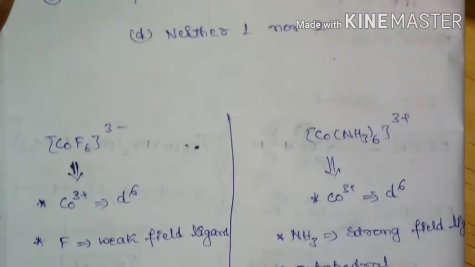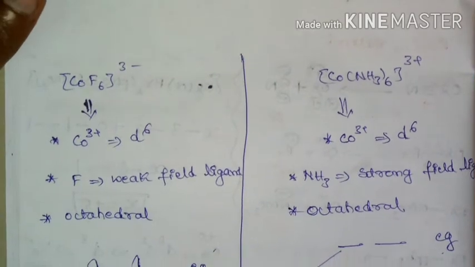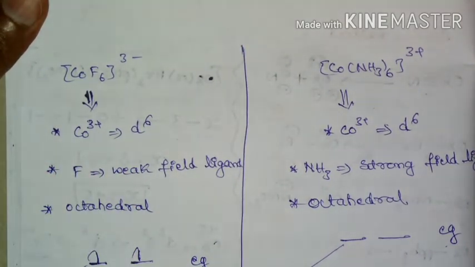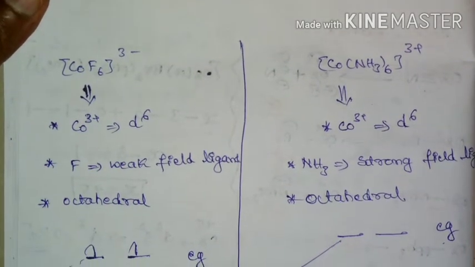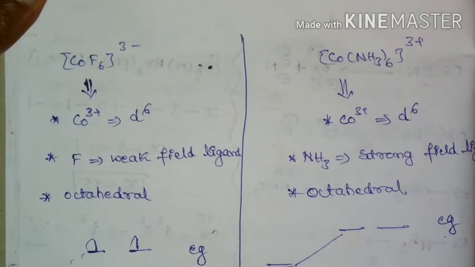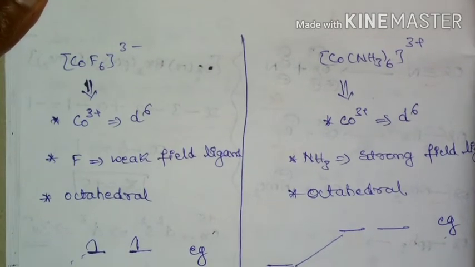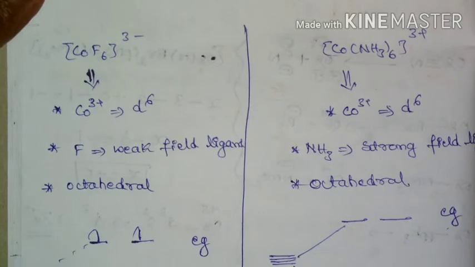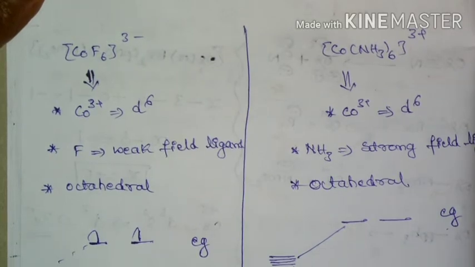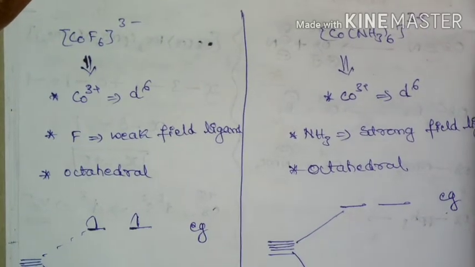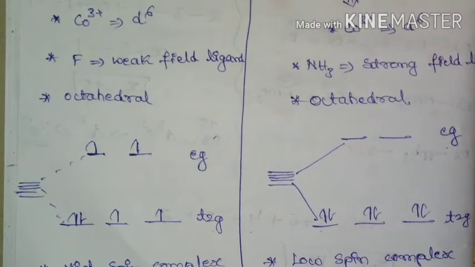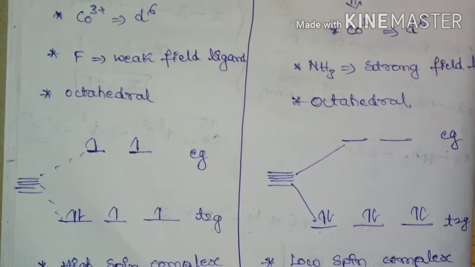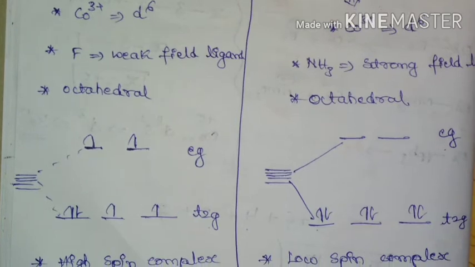So, if you consider the first complex [CoF6]3-, here cobalt is in +3 oxidation state, so it is going to have d6 electronic configuration, and we know that fluoride is a weak field ligand and the complex has octahedral geometry, and here is the splitting pattern, so it will split into t2g and eg.